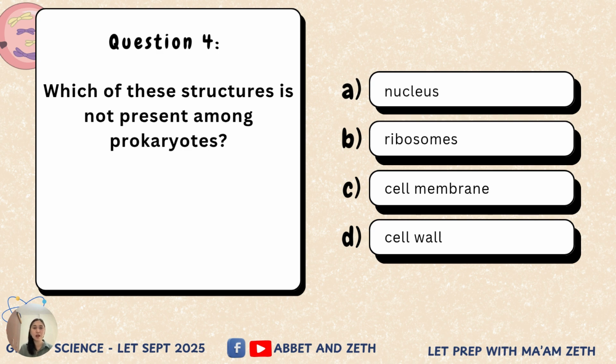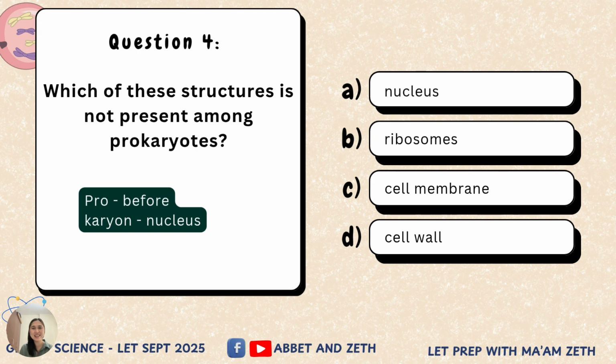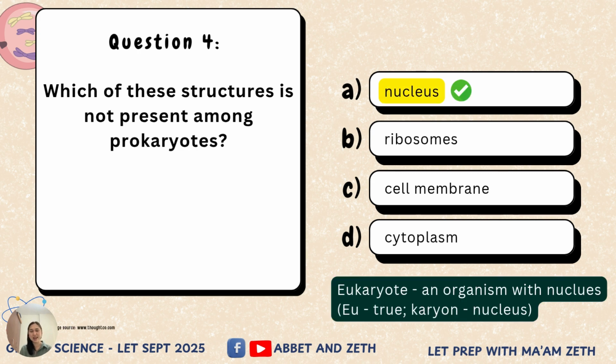Which of these structures is not present among prokaryotes? Is it A, nucleus, B, ribosome, C, cell membrane, or D, cell wall? The term prokaryote has a Greek origin. Pro means before and karyon means nucleus. So I think I gave away the answer. It is the nucleus. Yes. Organisms can be classified as either prokaryotes or eukaryotes based on the presence or absence of the nucleus. Those without nucleus are the prokaryotes, and those with nucleus are called the eukaryotes.